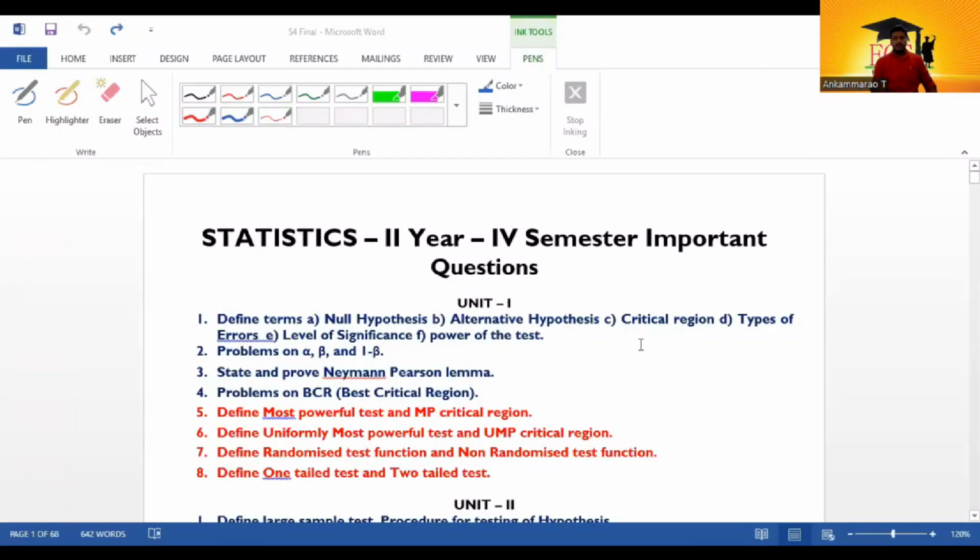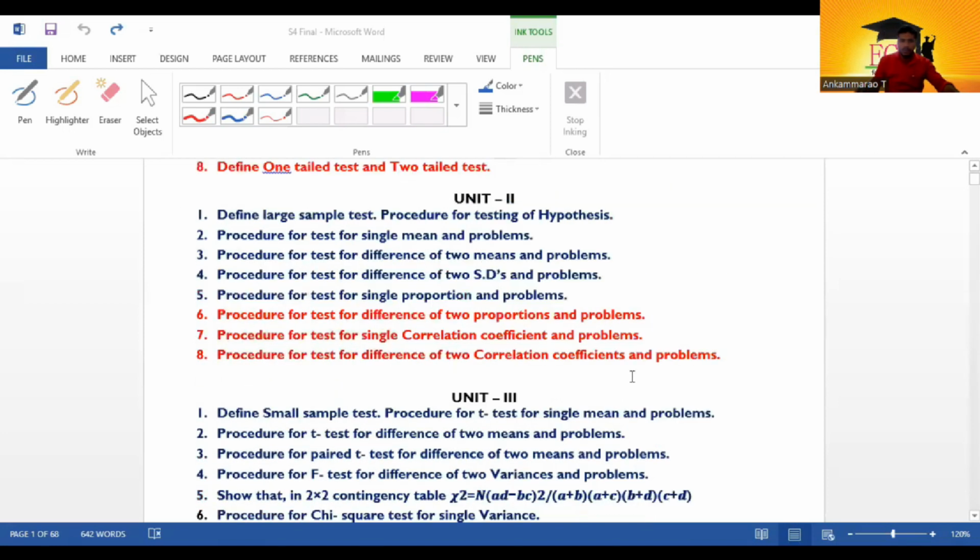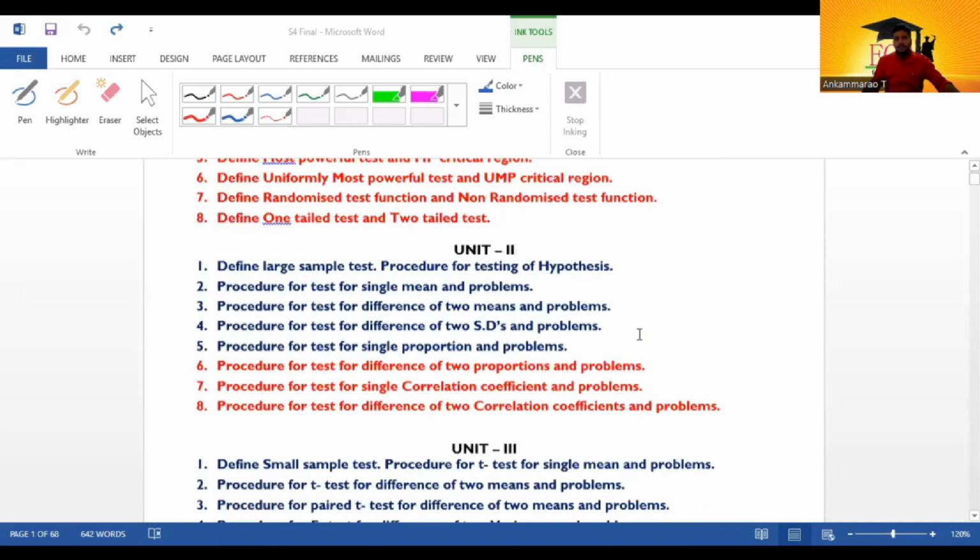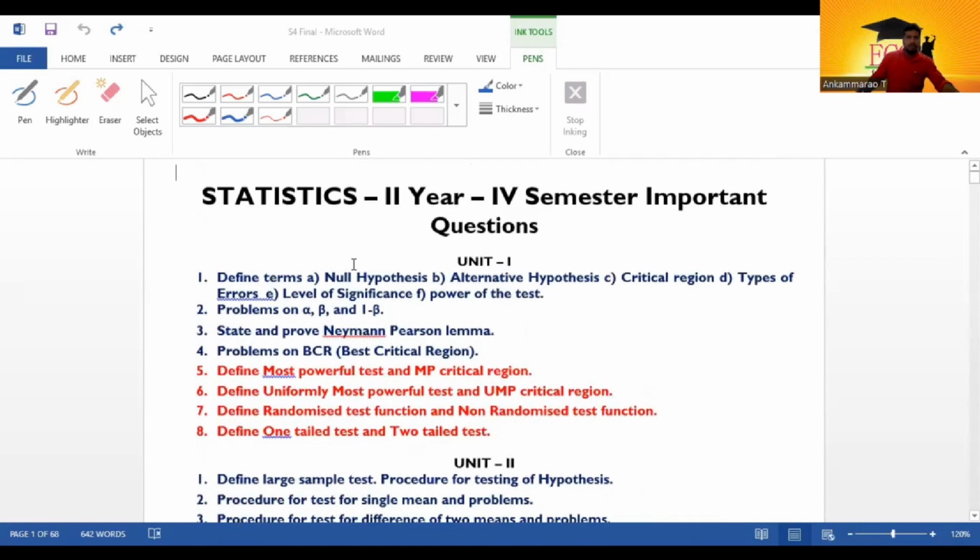Okay, statistics second year 4th semester important questions. Here you have unit 1, unit 2, unit 3, 4 units. In the 4 units, the dark blue questions are very important questions, more required for learning, and the red questions are partially important questions. So everyone read the questions and learn these questions.